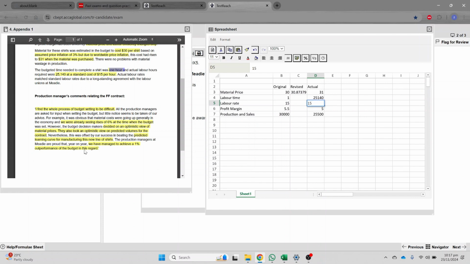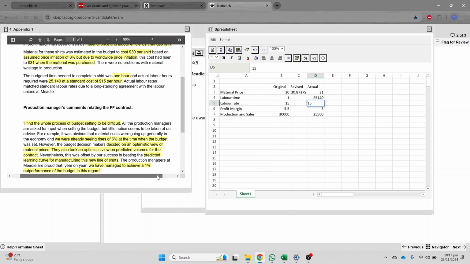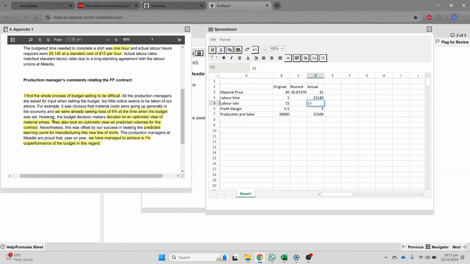Now there is something here, and we need to adjust this 1% thing, right? What they are saying is, this was offset by our success in beating the predicted learning curve for manufacturing this new line of shirts. The production manager is proud that year on year we have managed to achieve a 1% outperformance of the budget in this regard.